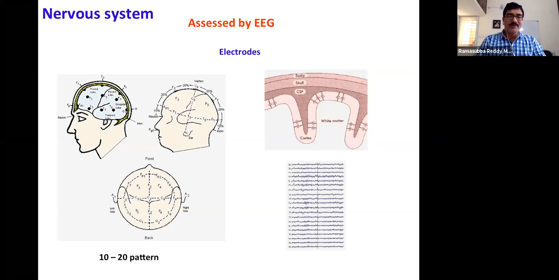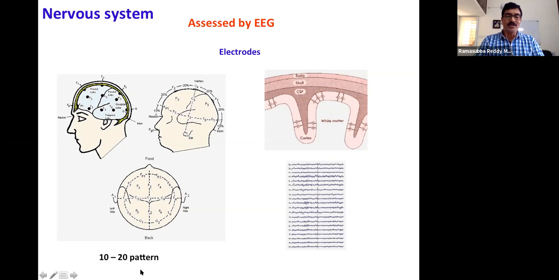So the recording of this nervous system is mainly done by EEG analysis. EEG is the brain electrical activity that is recorded by placing electrodes on the skull. For ECG recording, as I said, only 10 electrodes are taken, 4 of them put on the 4 limbs, and 6 put on the chest at specified locations.